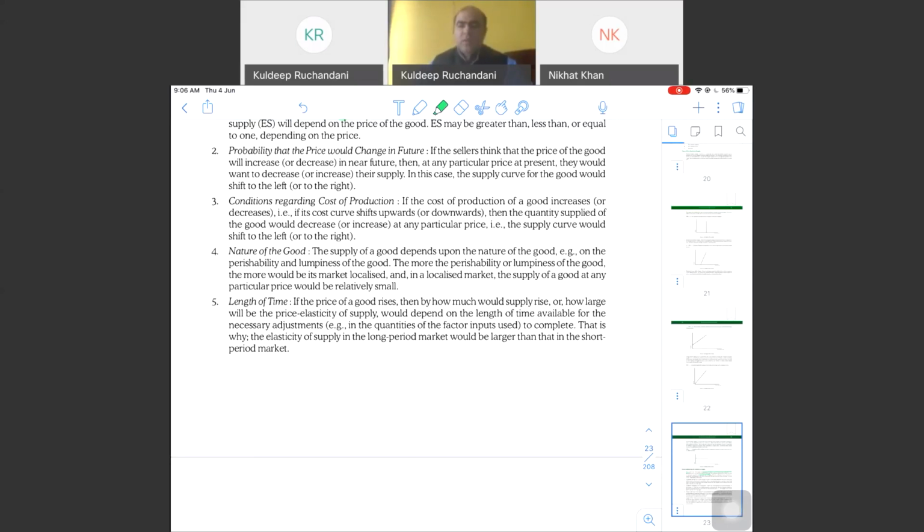Now, yes. The supplier will prefer to supply when the prices are high, and when the prices are going to increase, he will hold the stock now and sell in future. One factor which will have an impact is the speculation or probability of whether the prices in future will change. If it is going to change, it will have an impact on quantity supplied.